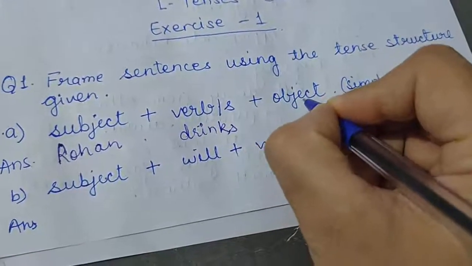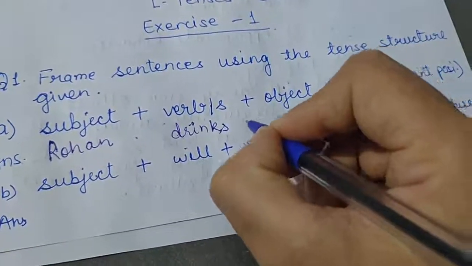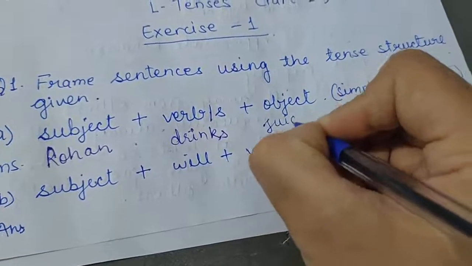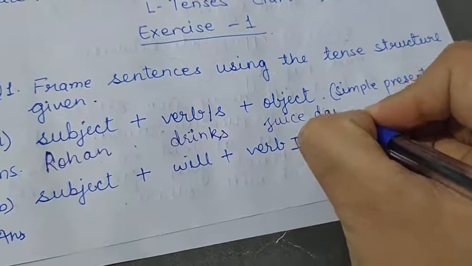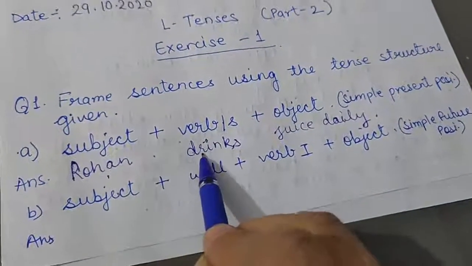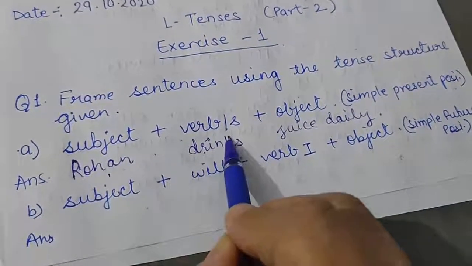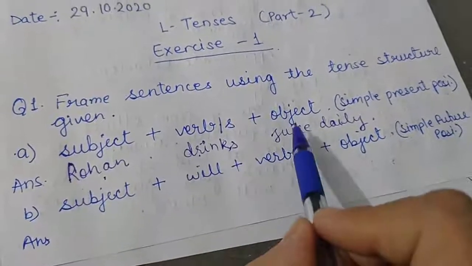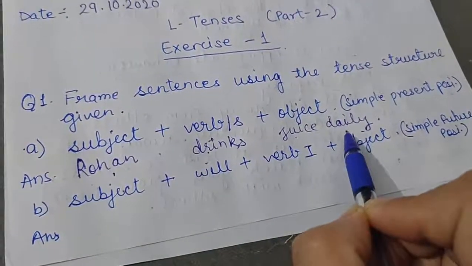Then we are going to add object. Object I will take juice daily. Alright, now Rohan is your subject, drinks is your verb with s because the subject is singular, and then the object is juice daily.